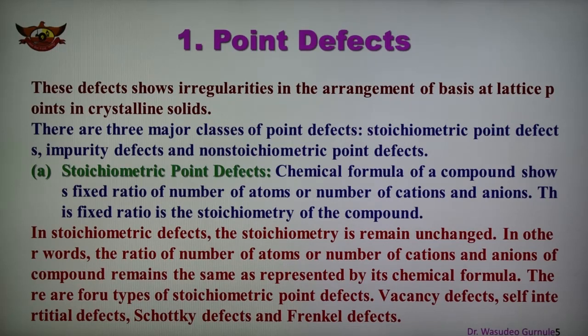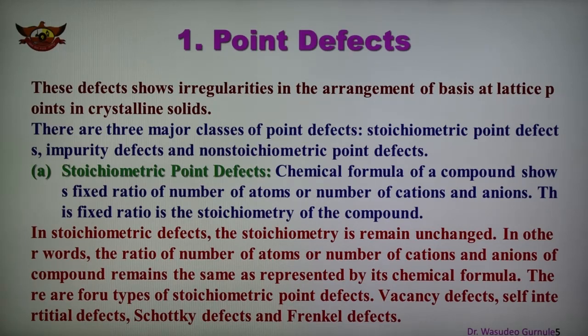So a fixed ratio is there. In the case of a stoichiometric compound with stoichiometric defects, the stoichiometry remains unchanged. In other words, the ratio of the number of cations to anions of the compound remains the same as shown in the chemical formula of the compound.